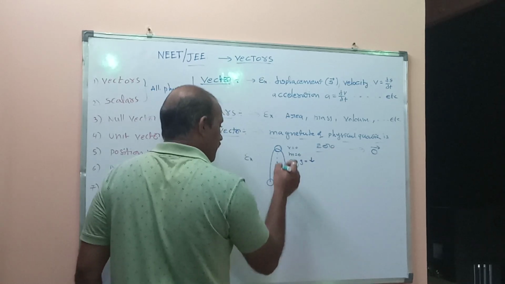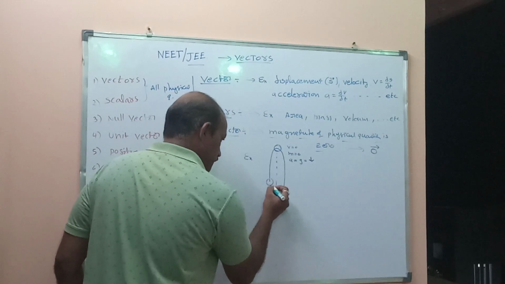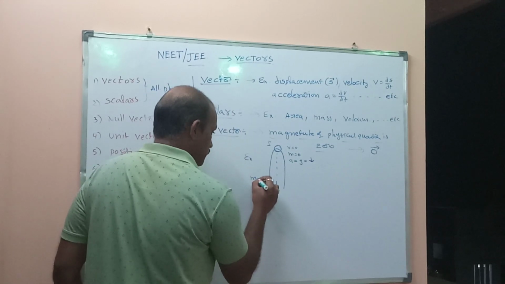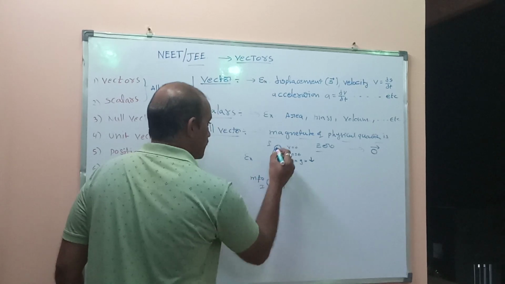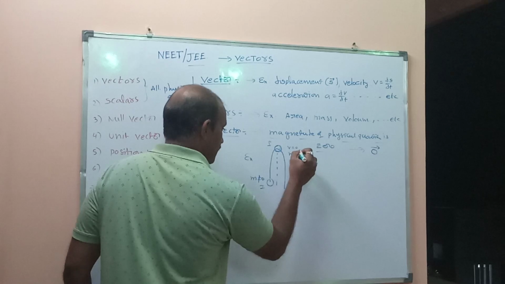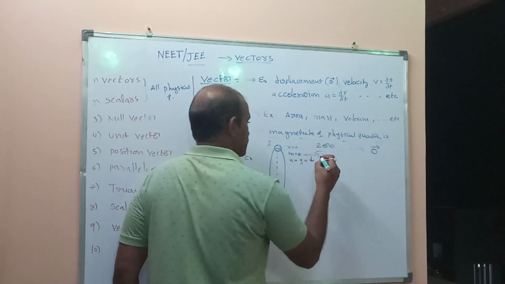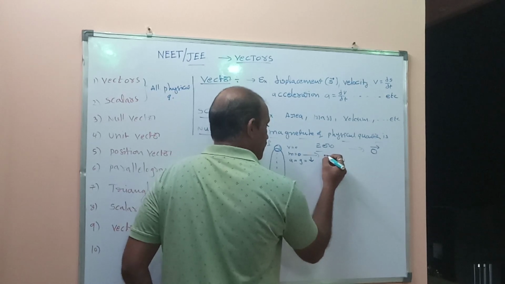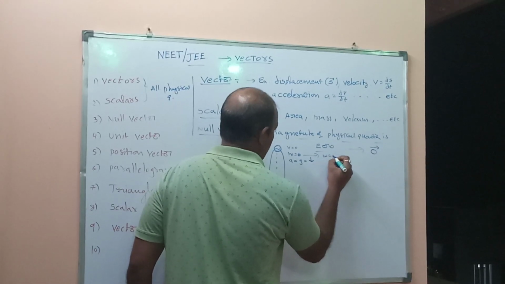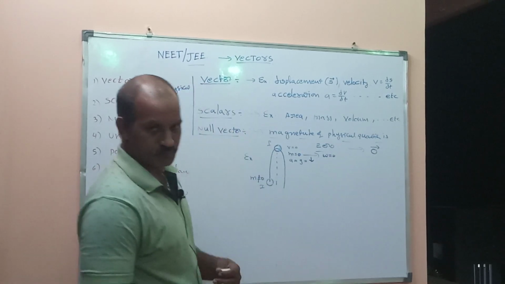So this is an example of a null vector. Initially the magnitude is not equal to 0, but at the maximum height the magnitude is 0.